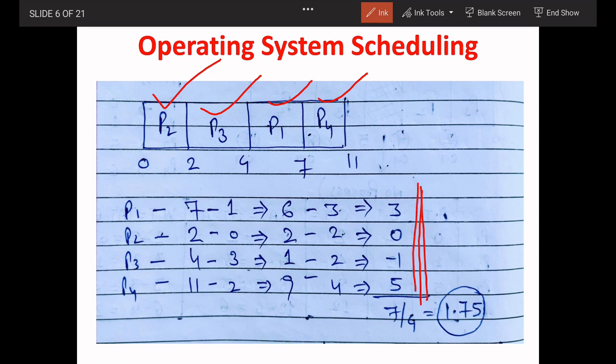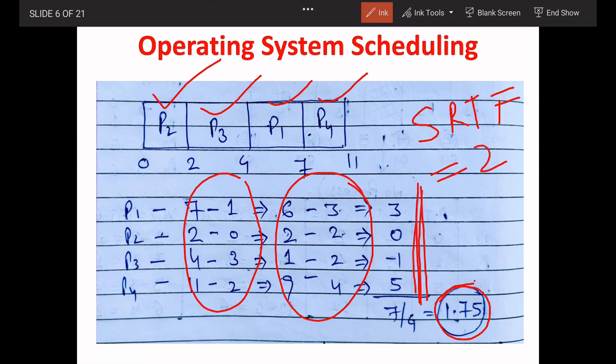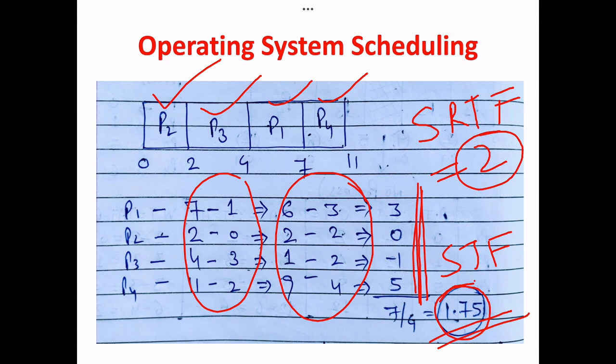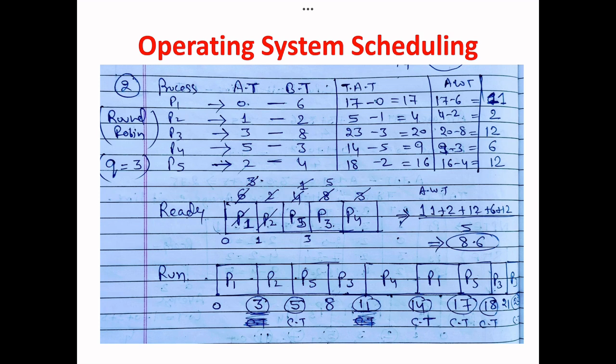According to this, I calculate the chart, the turnaround time, then the waiting time. Now you can see, at last I got the average time equal to 1.75. If I am using shortest remaining time first, then the average wait time is 2. If I am using SJF, then it is 1.75, and you can see the NPTEL answer is not matching. So there is a discrepancy. You should send the query to the NPTEL committee.